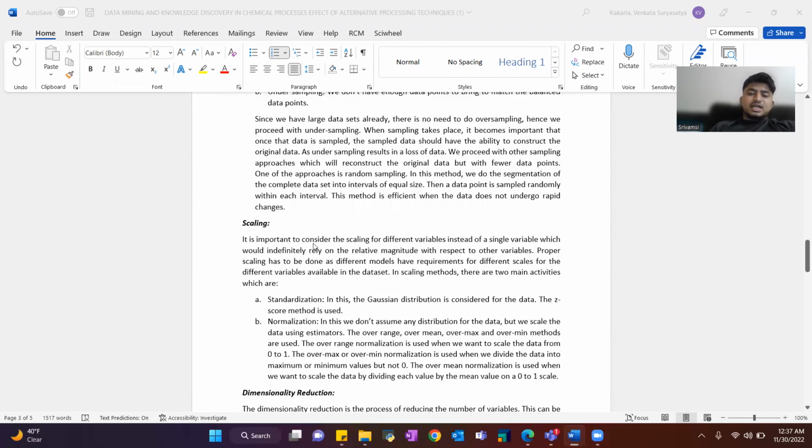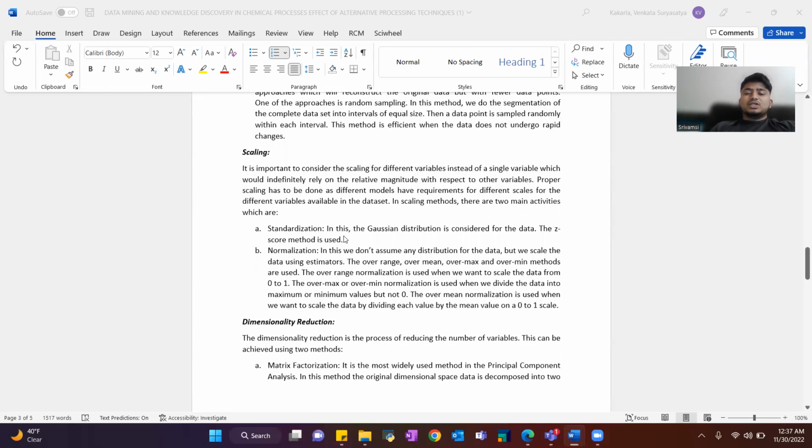Coming to scaling, it is important to consider the scaling for different variables instead of a single variable, which would rely on the relative magnitude with respect to other variables. Proper scaling has to be done using a suitable method. Models have requirements for different scales for the different variables available in the datasets. In scaling methods, there are 2 main activities, which are standardization and normalization.